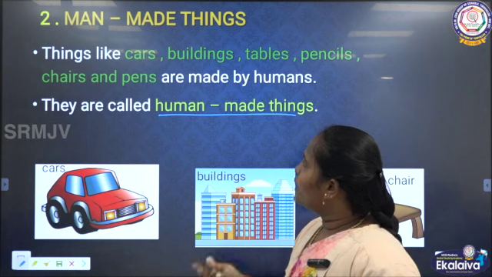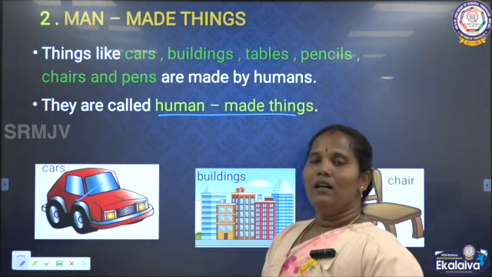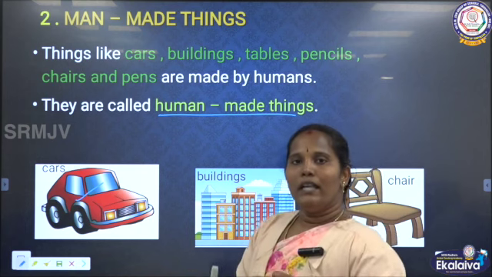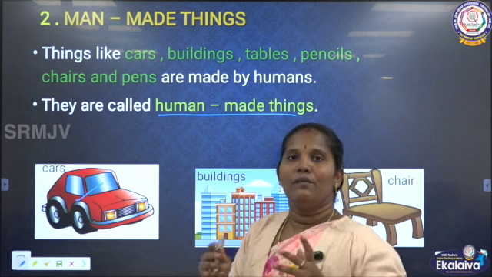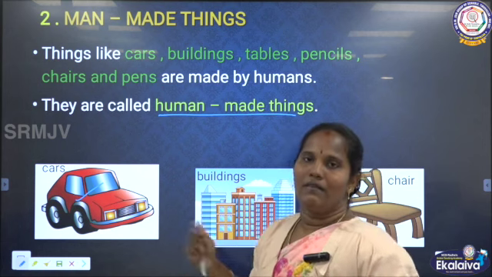For example, we can give many examples. Car is one of the man-made things. They want to move from one place to another place, so they need something safe and comfortable to move. That's why they invented a lot of vehicles.